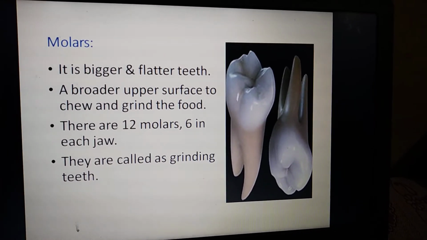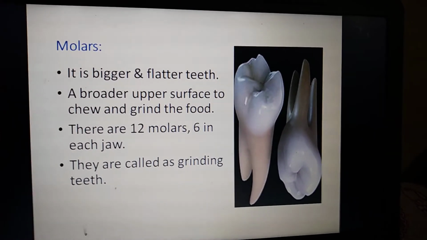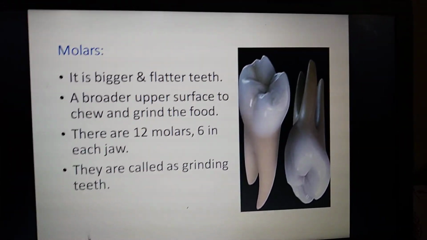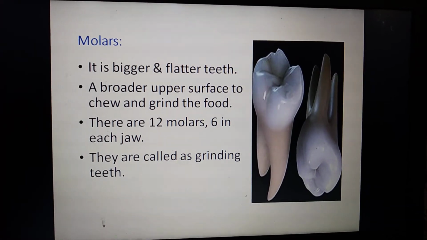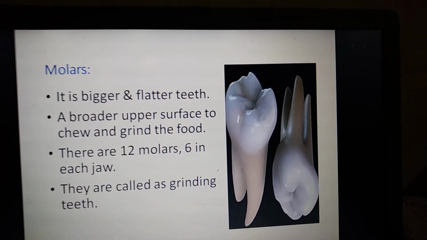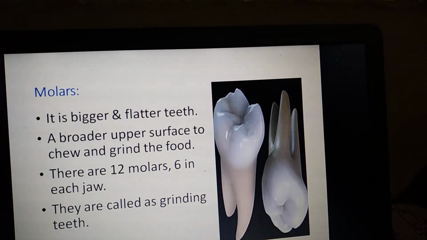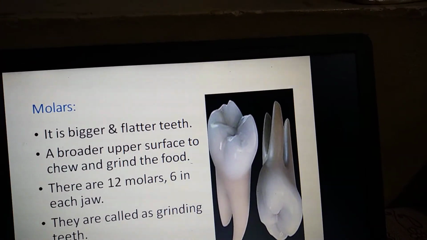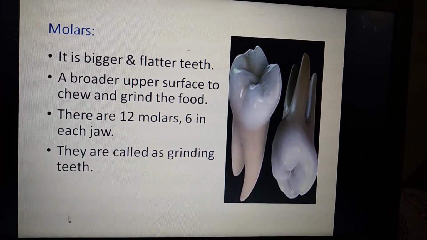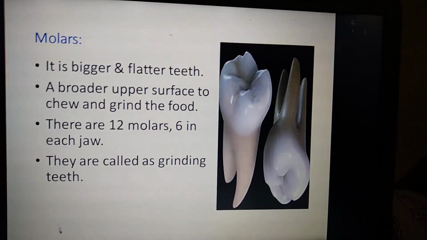Okay, children, this class I have completed. I have given the introduction about teeth. I have also explained the difference between temporary teeth and permanent teeth, the parts of the teeth, the layers of the teeth, and the different types of teeth. Just go through it, children.